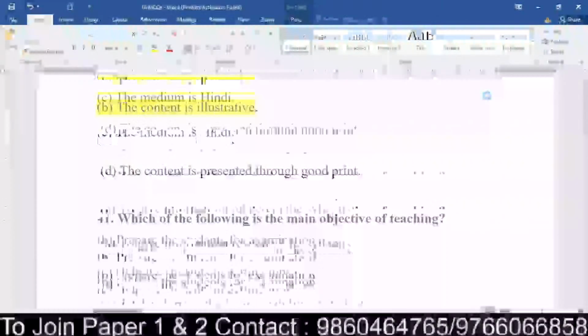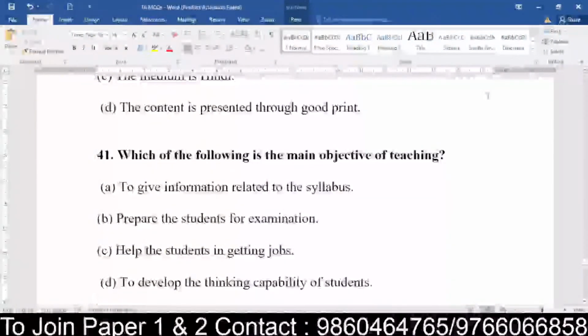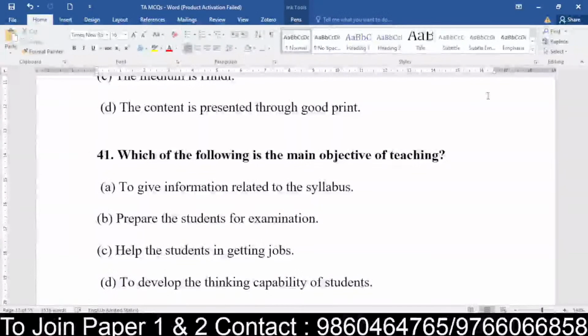Coming to question number 41, what is the main objective of teaching? Now see, with such questions they are trying to put us on the fix, and here we can make a drastic mistake, according to us and according to them, which stands closer. So: to give information related to the syllabus, prepare the students for examination, help the students in getting a job, or develop the thinking capability of the students. Which of the following is the main objective? If you're talking about teaching, what stands to be the main objective?